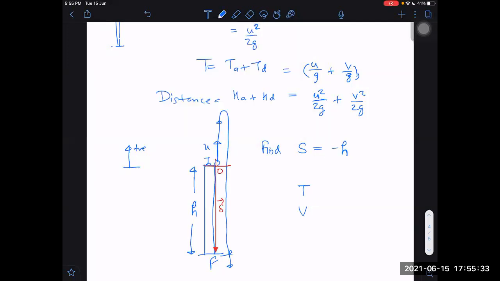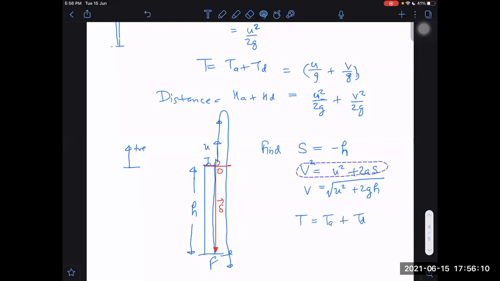What about time of flight? Time of ascent plus time of descent. It will be easy to get the time of descent and ascent if I know V. So I think our main focus should be to get V first. V square equals U square plus 2AS, which is U square plus 2 into G into H. Are you understanding this part or not?